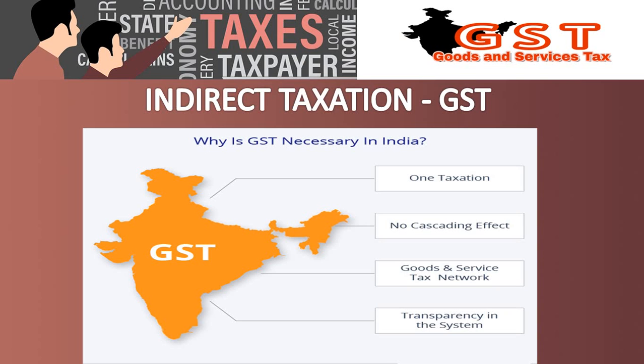Number 3, goods and service tax network. The tax network is a simple web based system. You have to record every transaction in the web based system. It will be easier for everyone to handle auditing as well as accounting. It will be a simple system. And last one is transparency in the system. Before GST, we didn't know how much tax we had paid for the goods or services. Now we get to know the slab rates. What is a slab? How much we have paid to the central government and state government. So it's a very clear process.